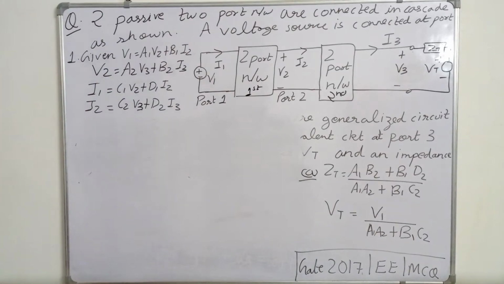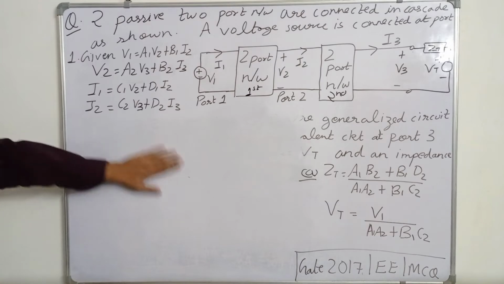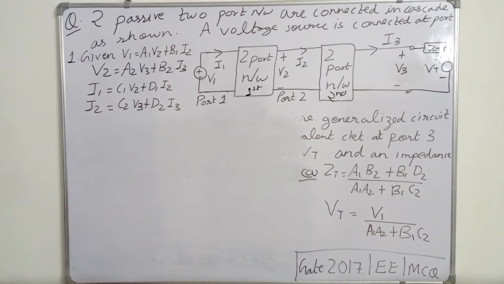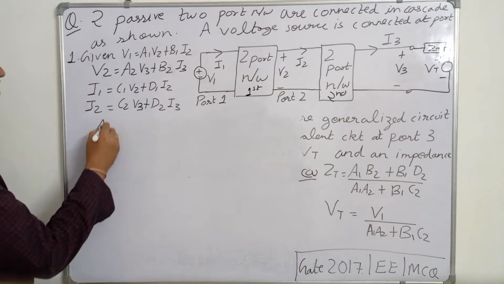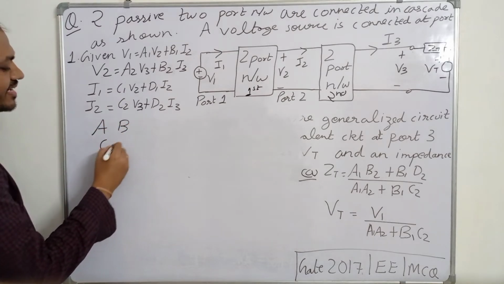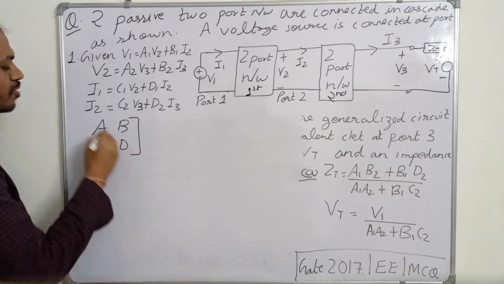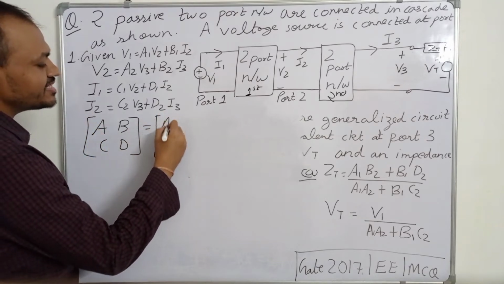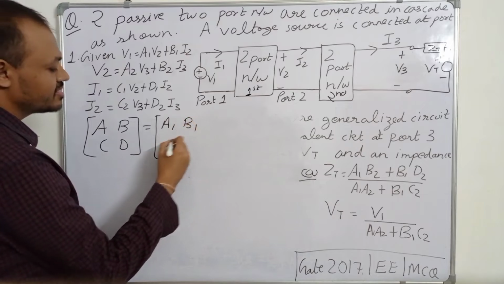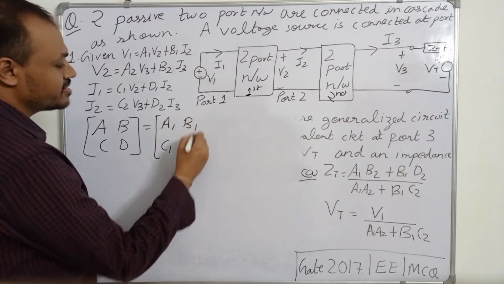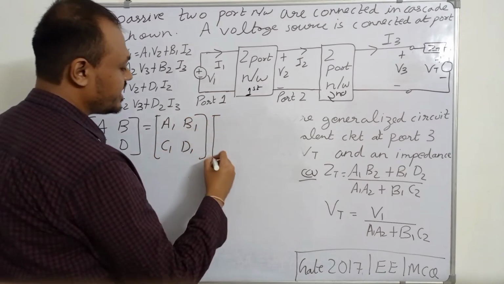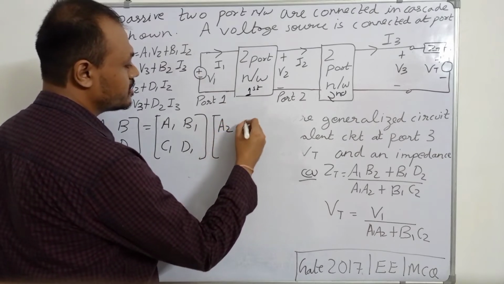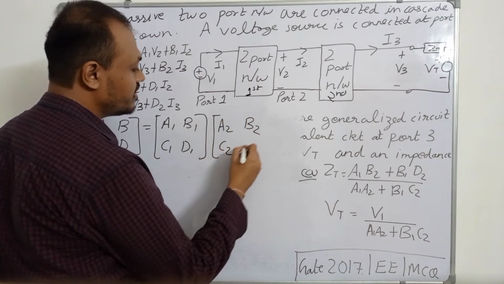If two-port networks are connected in cascade, then their overall ABCD matrix is given as the product of the individual ABCD matrices. So the overall ABCD matrix of these two ports will be equal to the product of the individual ABCD matrices: A1, B1, C1, D1, and A2, B2, C2 and D2.